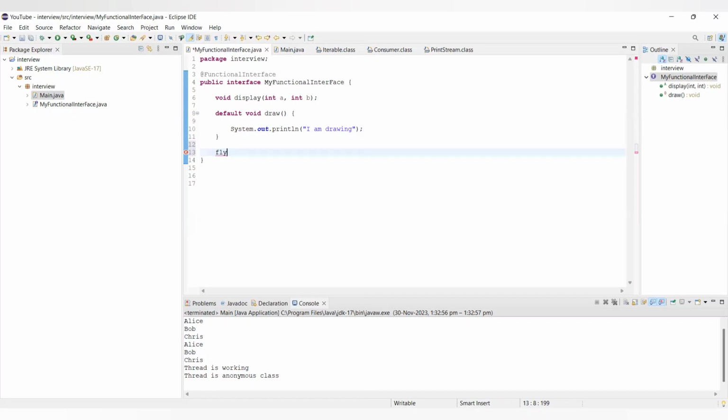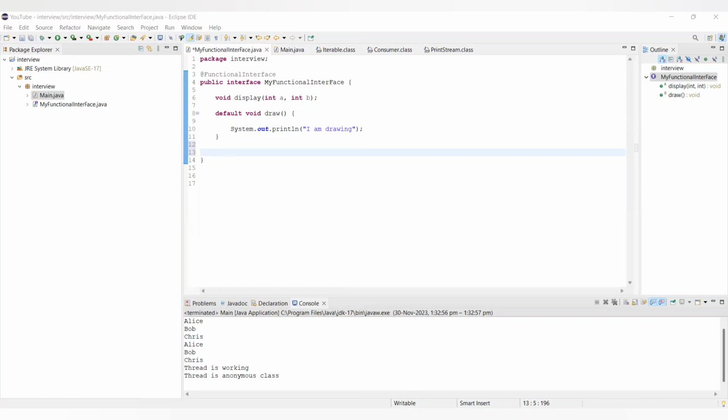But as it is implementing interface XYZ, class B is being forced to do the implementation. To deal with this kind of issue, what was introduced in Java 8 was default methods. So in our interface itself we can have the method defined.